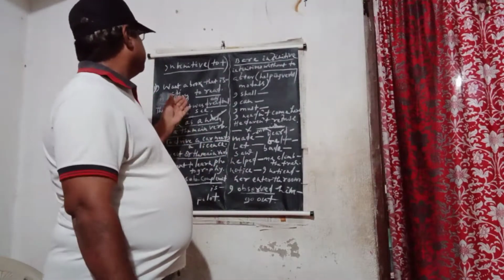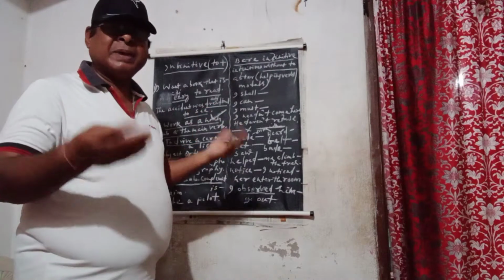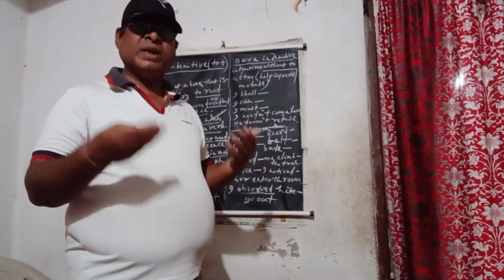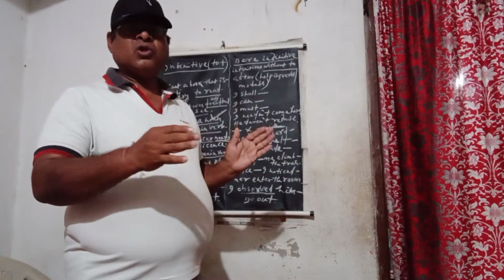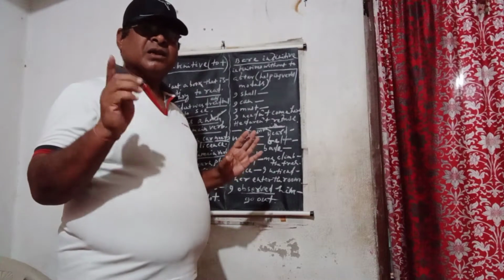So first example, to plus infinitive, because it is as usually used. To is used before the verb. That is called to plus infinitive. So first example, in which case it is applied.